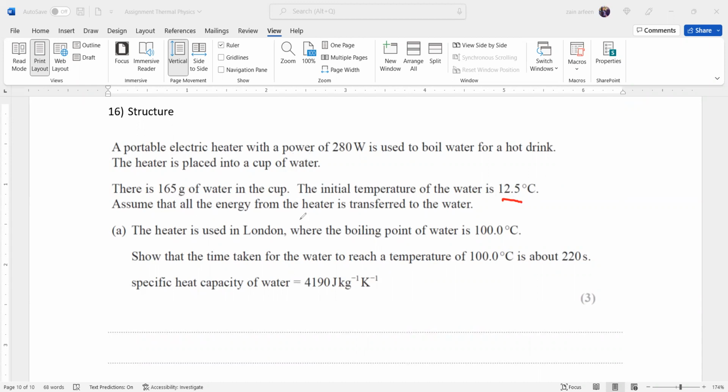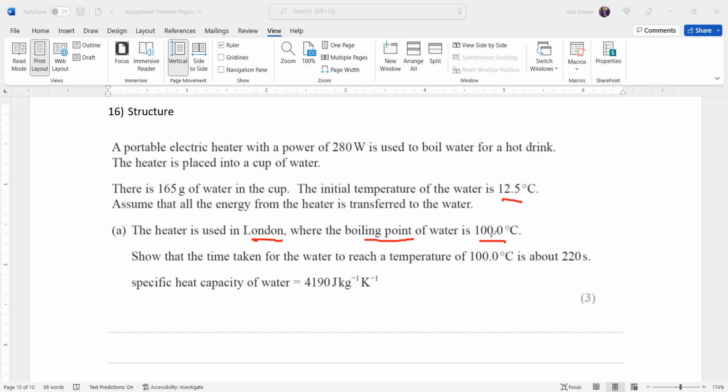Assume that all the energy from the heater is transferred to the water. The heater is used in London, where the boiling point of water is 100. The boiling point can change from place to place depending on the atmospheric pressure. Show that the time for the heater to reach the temperature 100 is about 220 seconds.